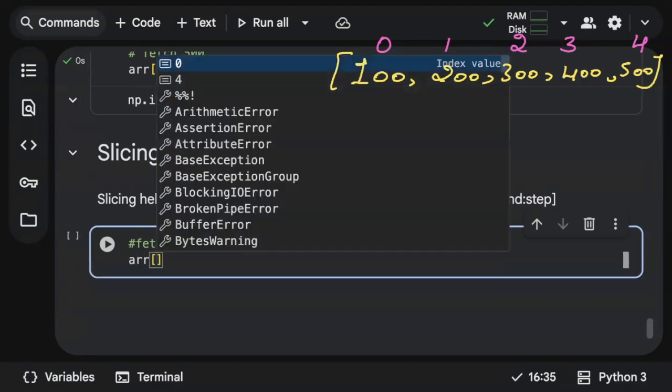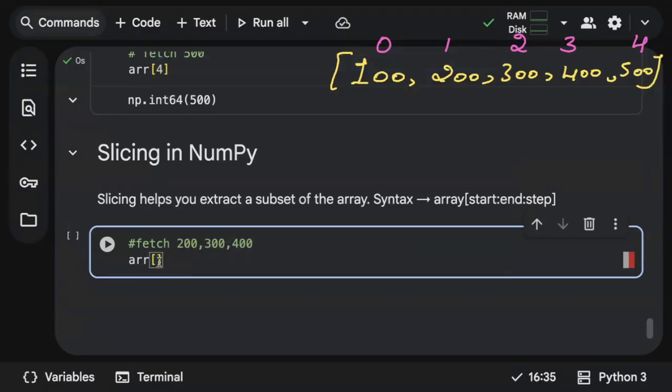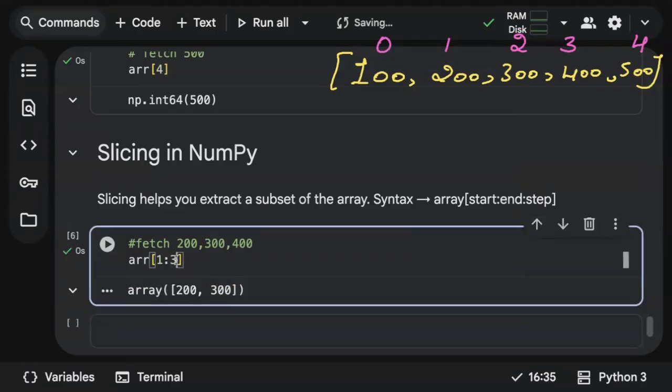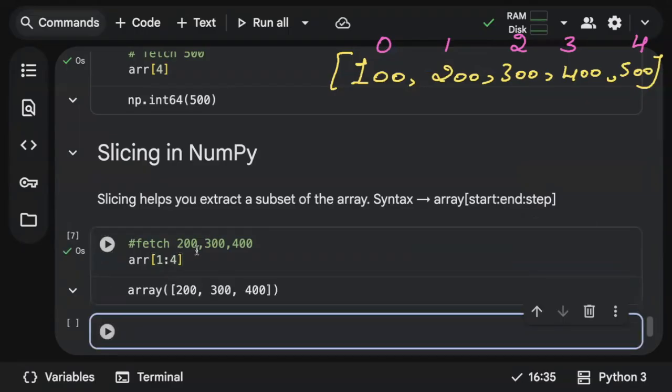Simply call your array and mention you want from 200, whose index is 1, colon, till 400. The index of 400 is 3. If I give 3, 400 will not be included. So you should always give one index extra than what you are expecting, because in slicing the end value is not included. In order to include the end value, you have to give one extra.